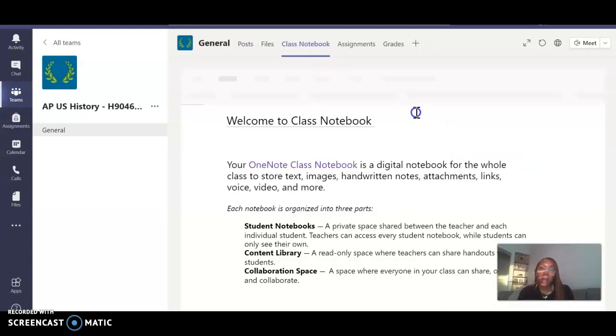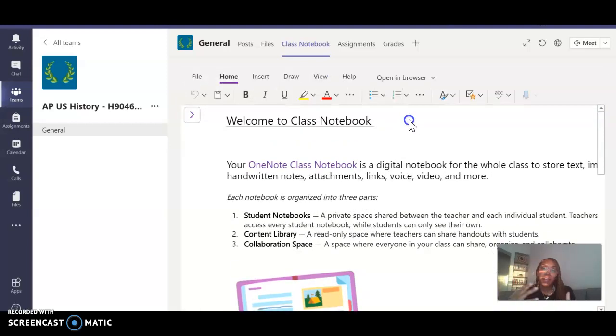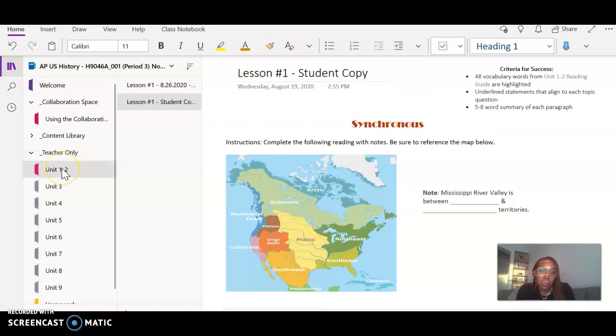I suggest y'all open this notebook in an app so that it is very easy for y'all to split your screen and use this notebook on one side of the screen and watch our meetings on the other side. So I'll show y'all what that looks like. This notebook is literally like having a notebook in the classroom, just in a virtual environment.